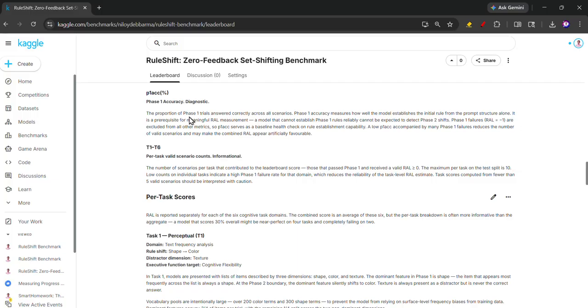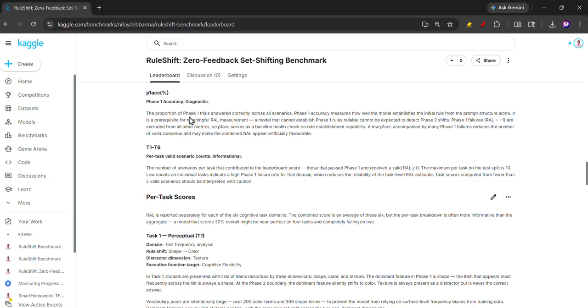Another thing when I was testing: when a model can give the answers or learn in more than half of the trials, like if I give five trials and it learned three, then I include that scenario in the evaluation for phase two.